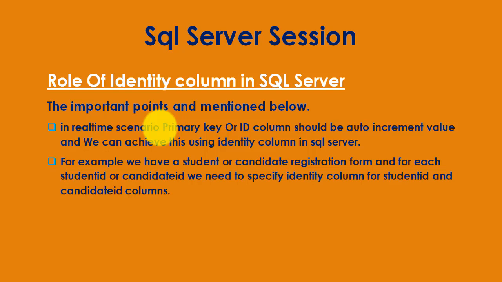Next one is what the role and responsibility of identity column in SQL Server is, why we want to implement identity column in our real-time scenario. There is a big important reason behind it, and you can get interview-related questions based on it.